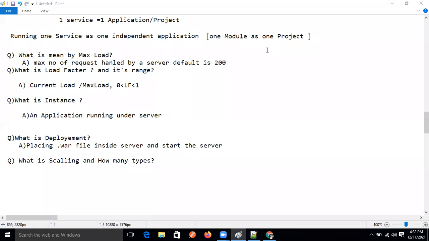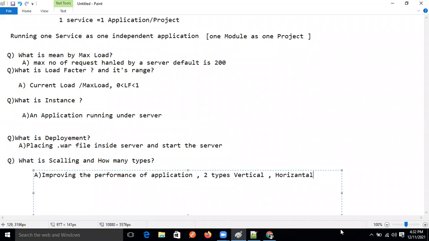Okay, so I'm taking the answer of Padma and Praveen, right? And I'm giving this one only as the answer, guys. So this is the answer: improving the performance of the application, and the two types are vertical and horizontal. I just copy pasted, guys.